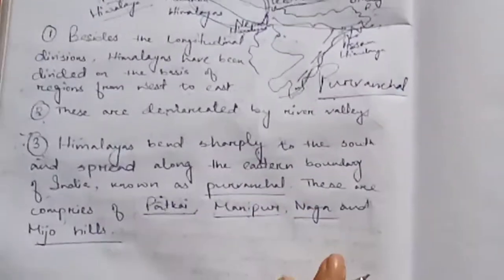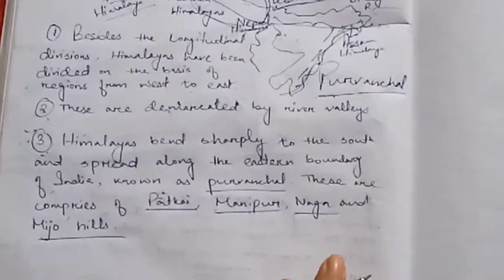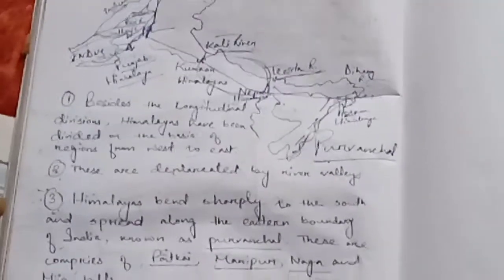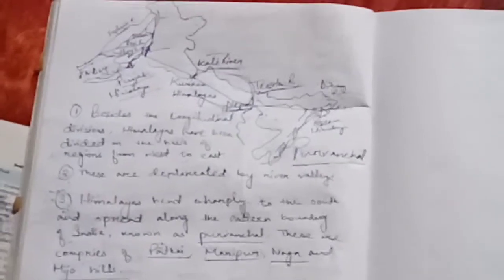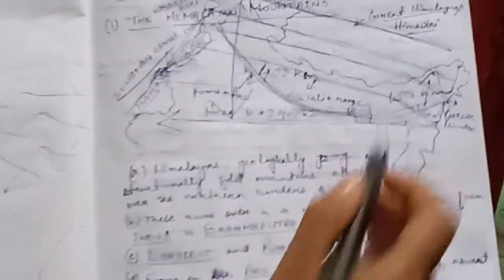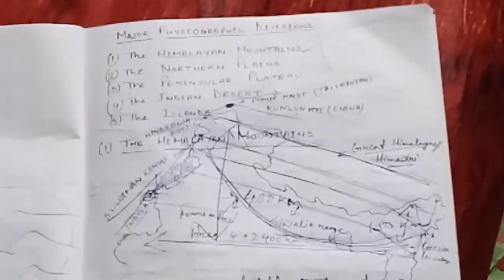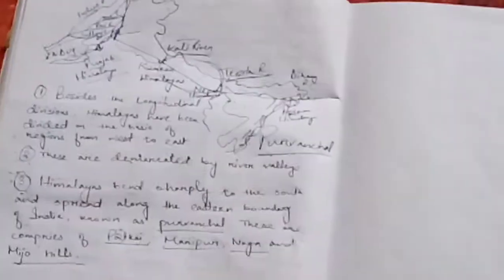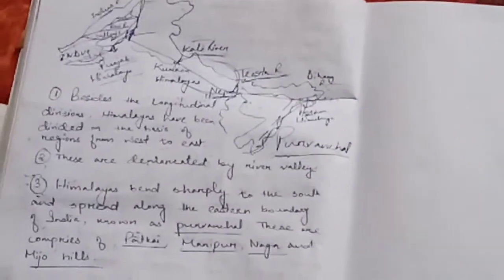So this is all about Himalaya, the longitudinal division and the latitudinal division. And the core of the Himalaya is made up of igneous, altered, compressed rocks, and also the lower part, that is the Shivalik one, is made up of sedimentary rocks. So these are different types of rocks which are found in Himalaya, and it is divided according to the height. It is also divided according to different regions. So I hope this is clear to you.